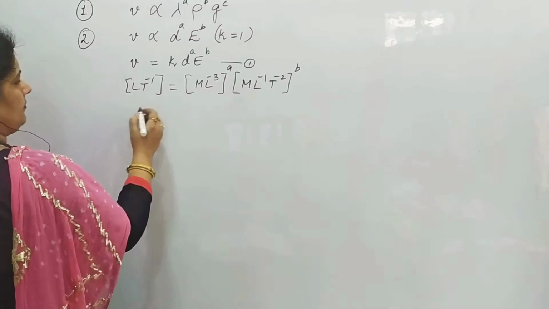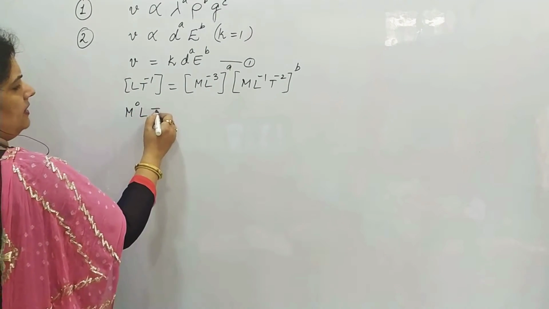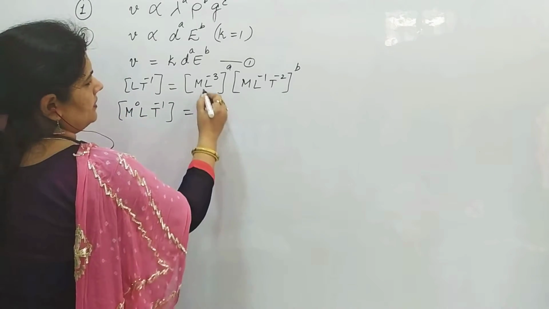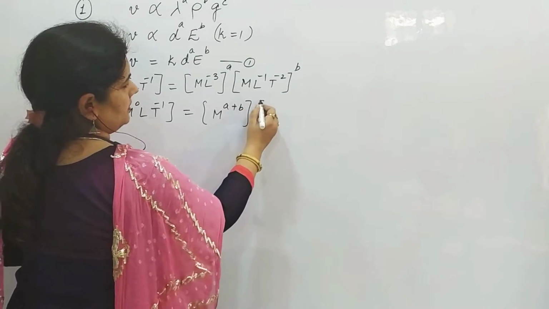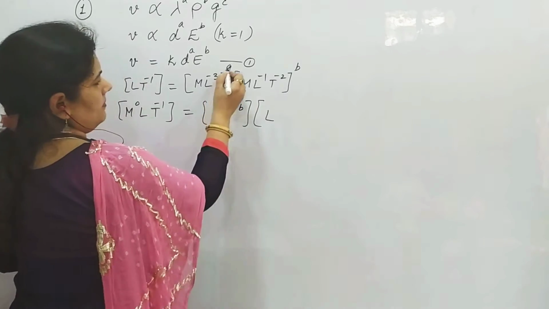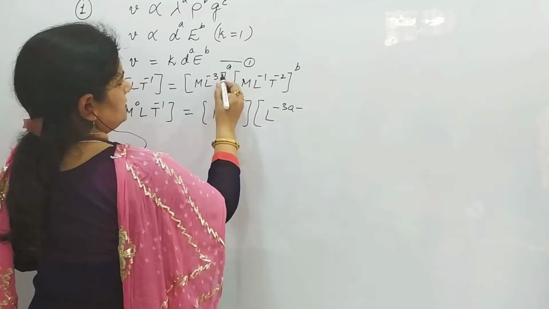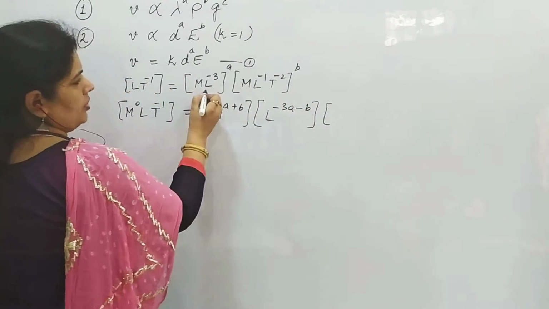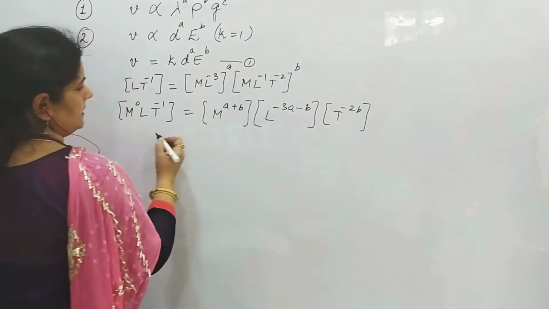Correct, right? M is not there on the left side, so the power of M is 0. LT minus 1 on the left hand side. Power of M is a plus b. L raised to power minus 3a minus b. T is not here on density, only here, so T is equals to minus 2b. Only two variables a and b.